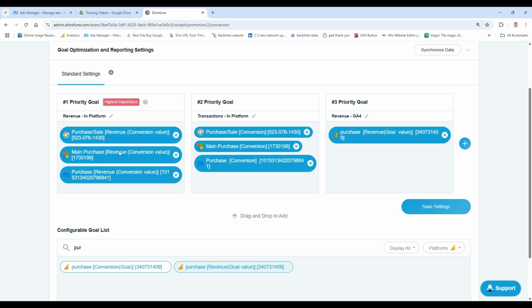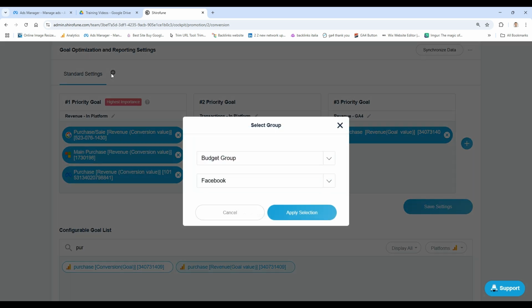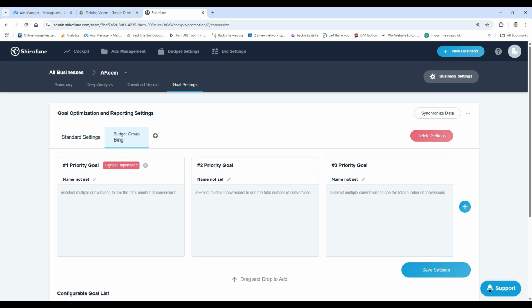In addition to that, if you have specific budget groups that have a different goal than the rest of the campaigns, all you got to do is to click this plus sign here, select the budget group with a different goal, and you're going to be able to create a custom setup for a specific budget group. The typical example here would be if you're optimizing a campaign for reach, for example, instead of conversions. This is how you assign a different priority number one goal for a specific set of campaigns.